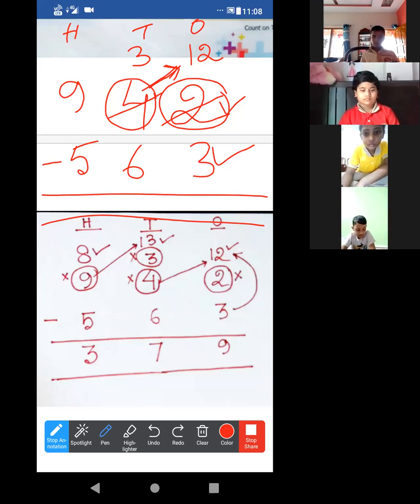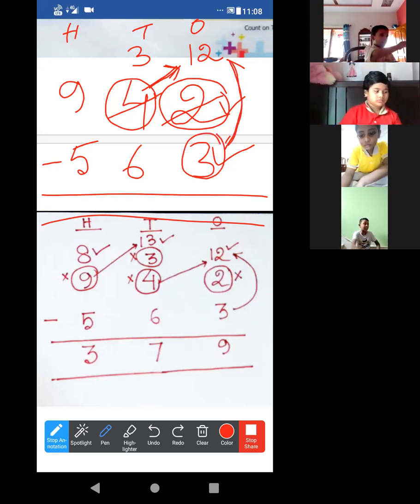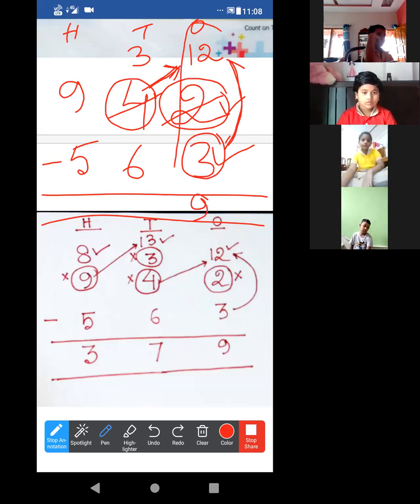Now just do this subtraction. Look, we have to count after 3: 4, 5, 6, 7, 8, 9, 10, 11, 12. 9 places. So it will be 9. Now the ones place is already done. No need to write, try to understand this. Now then the tens place.